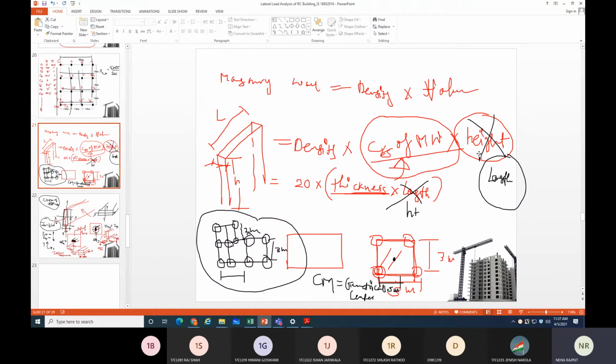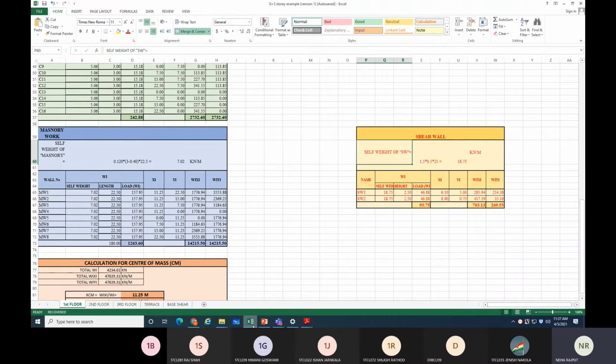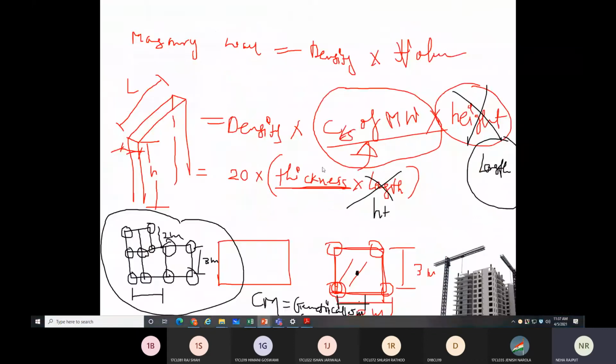So for shear wall the parameter that you need to multiply is height, right? And shear wall is a reinforced concrete element, so density is 25, into thickness and into length. It is not given in your plan here, but if the length is 1.5 meter, length in terms of this length.